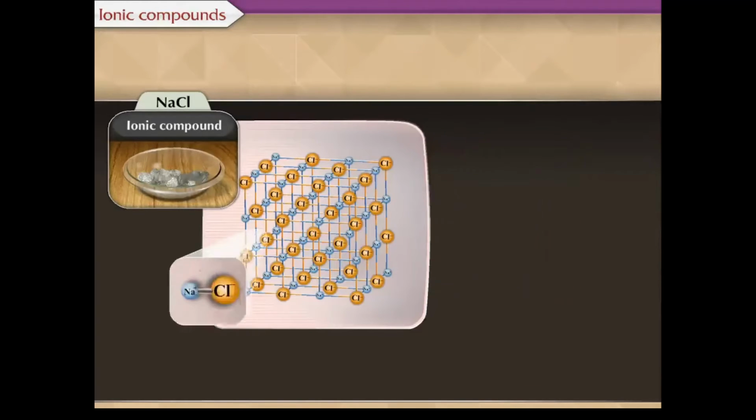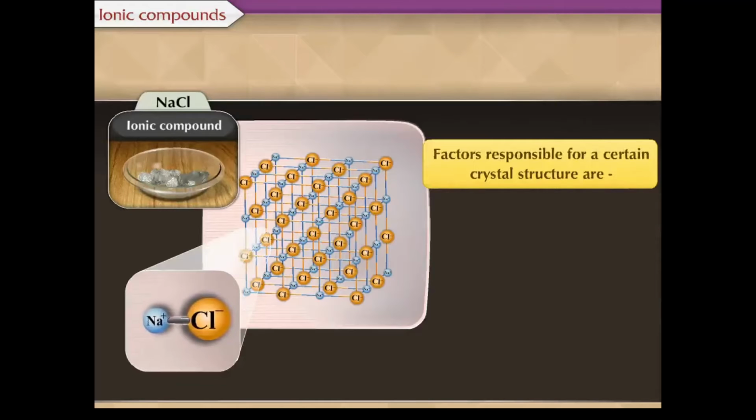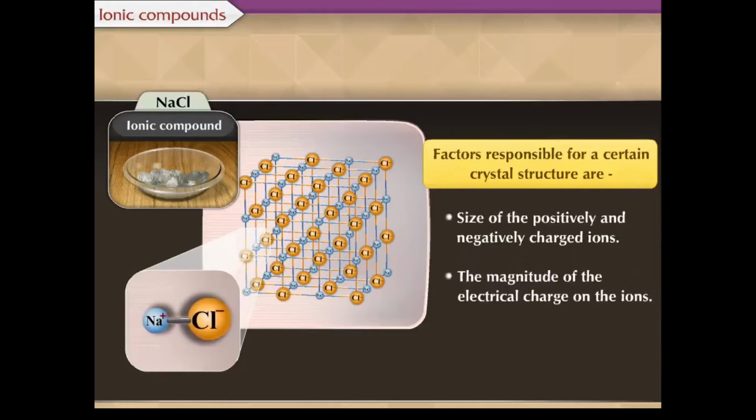The two important factors responsible for a certain crystal structure are: 1. The size of the positively and negatively charged ions, and 2. The magnitude of the electrical charge on the ions. Let us perform some activities to understand some properties of ionic compounds.